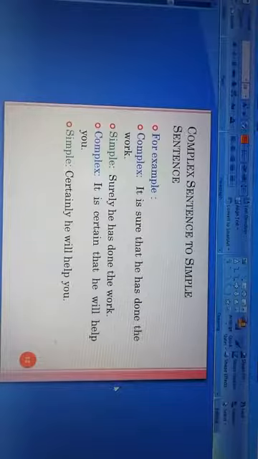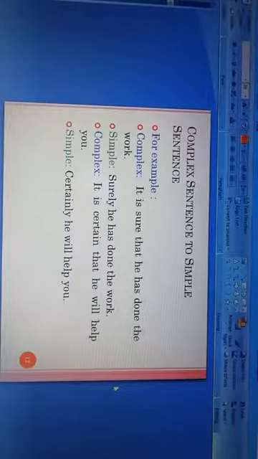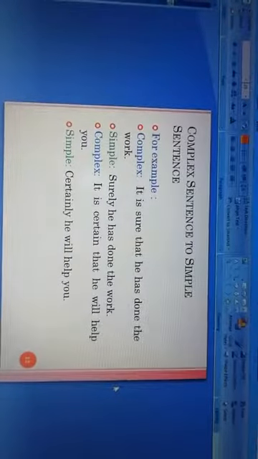The simple sentence will be surely, because surely is the adverb form. Surely, and then we drop that and we will write the rest of the sentence. That is, he has done the work. Finally, the simple sentence will be, surely he has done the work.